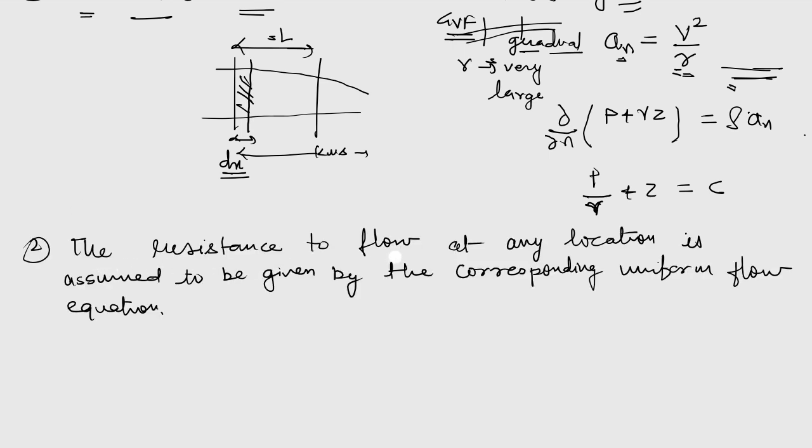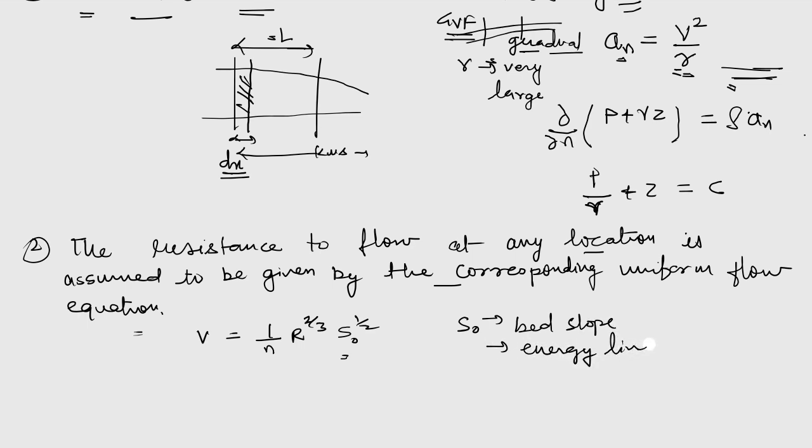It says the resistance to flow at any location is assumed to be given by the corresponding uniform flow equation. So in case of uniform flow, we give the velocity with Manning's equation, that is 1 by n R to the power 2 by 3 and S naught to the power 1 by 2. And we know in case of uniform flow, this S naught is generally the bed slope, but it is also the energy slope, that is the slope of the energy line.